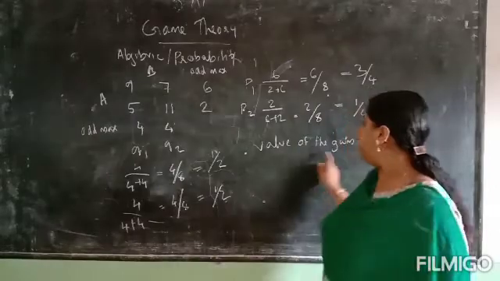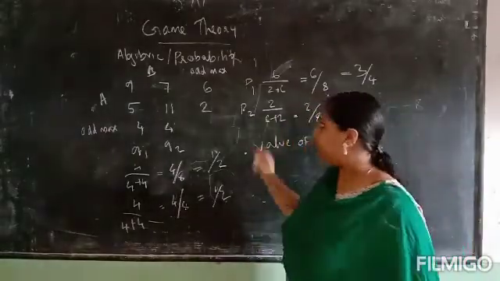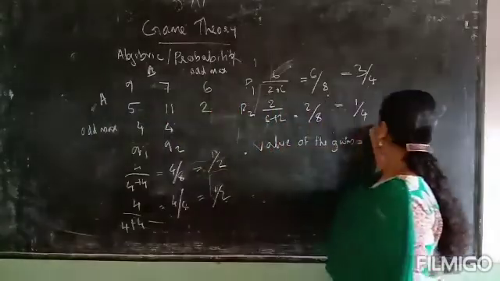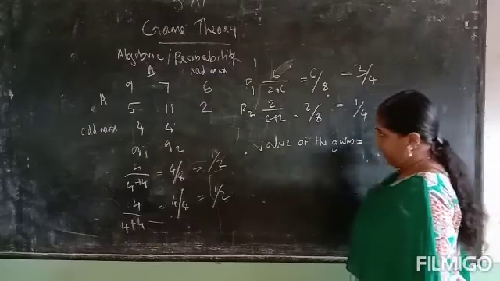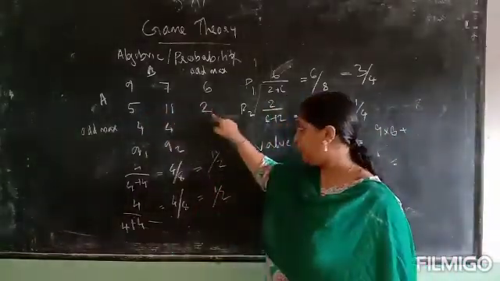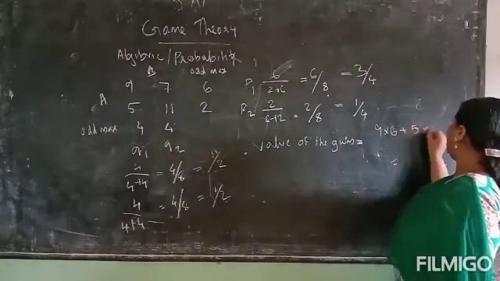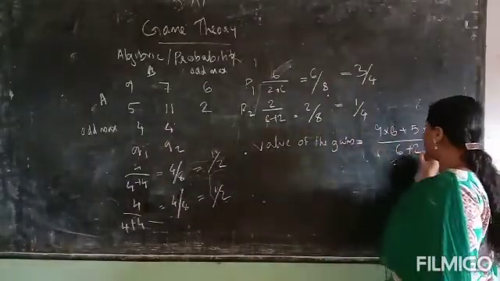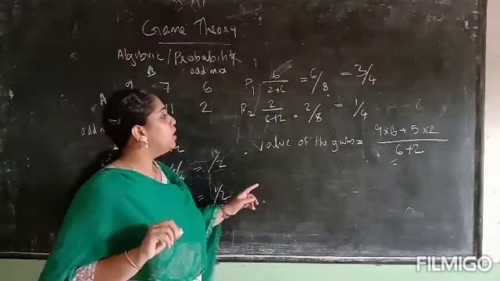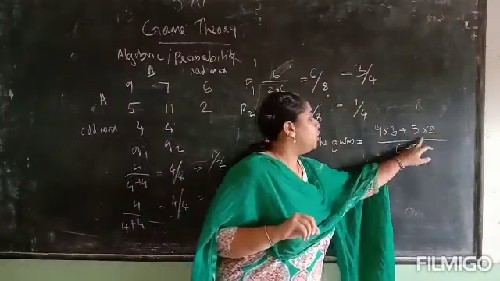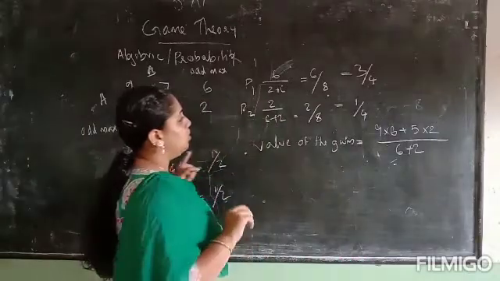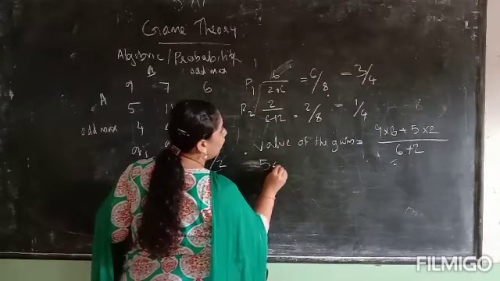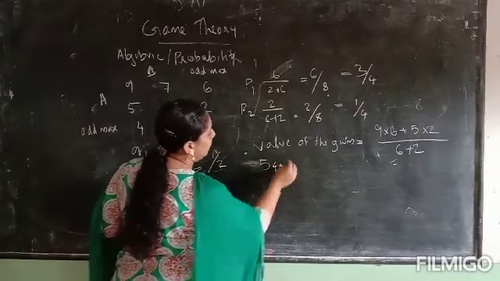We can calculate the value of the game easily. That is 9 into 6 plus 5 into 2, divided by 6 plus 2. 9 into 6 means 54 and 5 into 2 means 10.